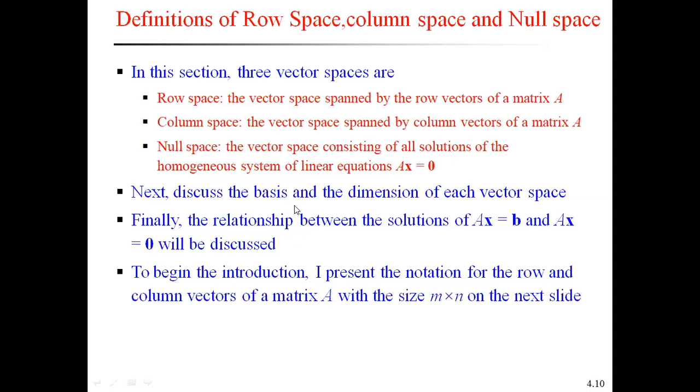Now, the definitions of row space, column space and null space. The vector space spanned by only the row vectors of a matrix A is called the row space of A. The vector space spanned by only the column vectors of a matrix A is called the column space of A. Null space of A is the vector space consisting of all solutions of the homogeneous system of linear equations Ax equal to 0. These are the three definitions of row space, column space and null space.